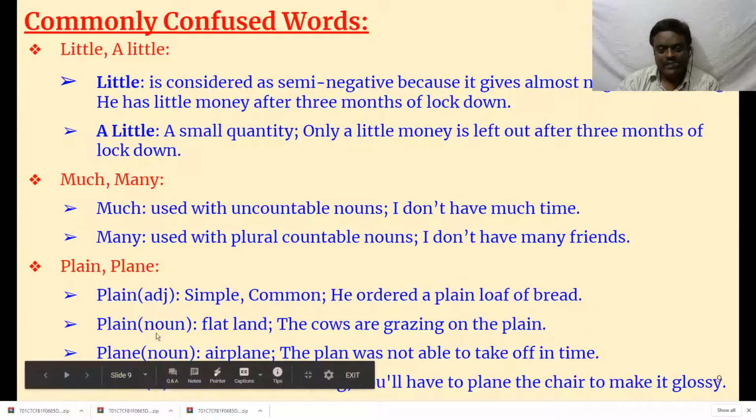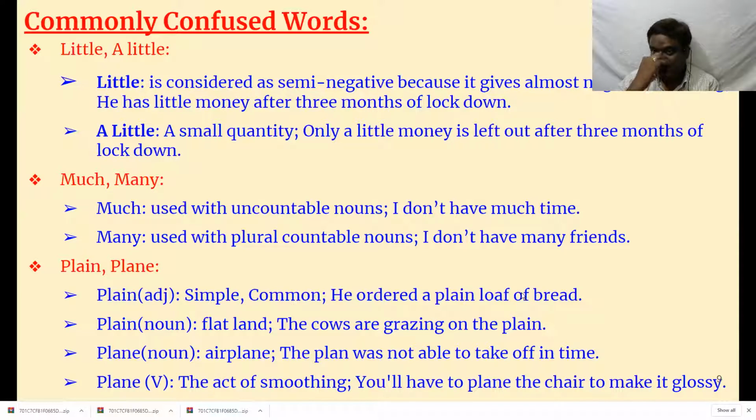Then plain, plain. This again is a most confusing word. I have brought only two shades of meanings, but there are many shades of meanings for this word. Plain means simple, common. He ordered a plain loaf of bread. Plain dosa, we say. We go to a hotel, we say plain dosa. Plain dosa means without any masala, without any oil. Then plain means flat land. The crows are grazing on the plain. Means it's a maidanam, we say plain land, flat land.